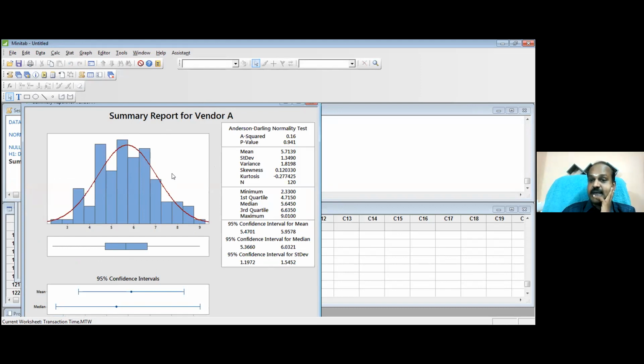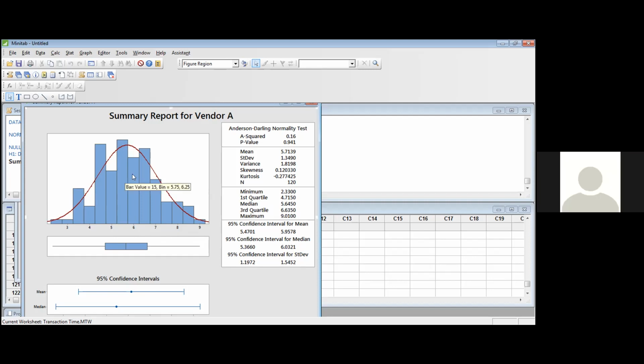What is the difference between a bar chart and a histogram? Look at the x-axis. What are these x-axis values? These are transaction times. Transaction time is continuous data. When your x-axis is continuous data and you have bars, that is called a histogram.